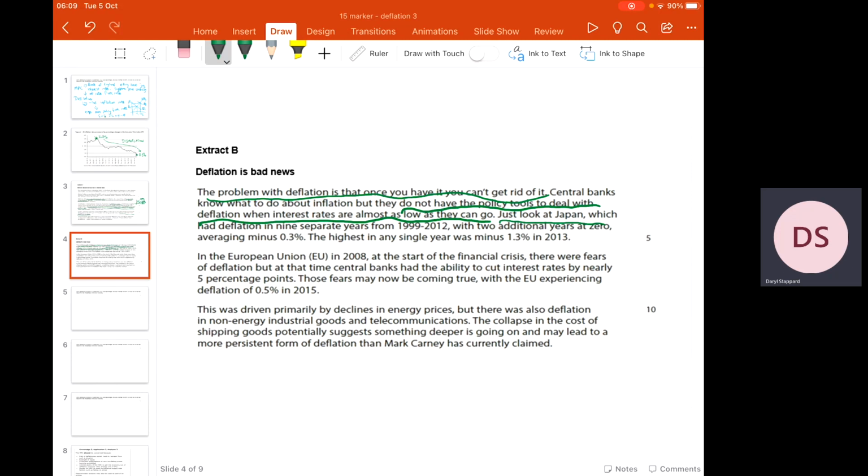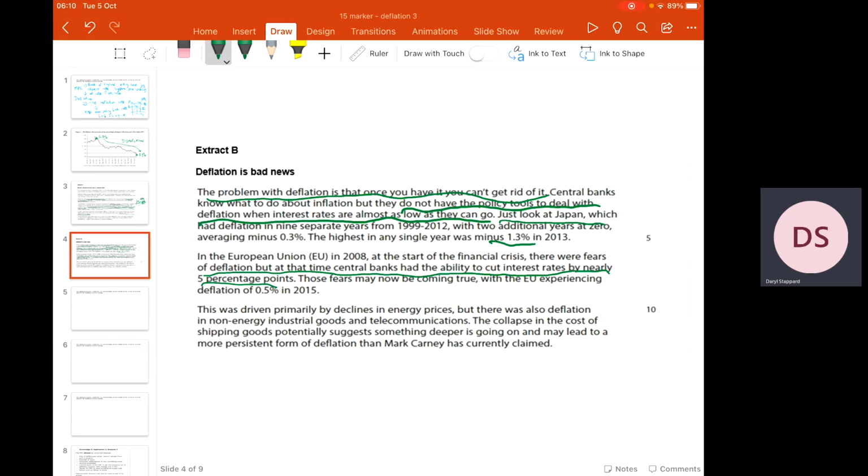Then it goes on to talk about Japan, which had deflation 9 separate years from 1999 to 2012, with 2 additional years at zero, averaging minus 0.3%. The highest in any single year was minus 1.3% in 2013. So it's telling us here then that Japan had lots of deflation and it went as low as a minus 1.3 inflation rate. Next paragraph, in the European Union in 1928, at the start of the financial crisis, there was fears of deflation, but at that time, the central banks had the ability to cut interest rates by nearly 5 percentage points.